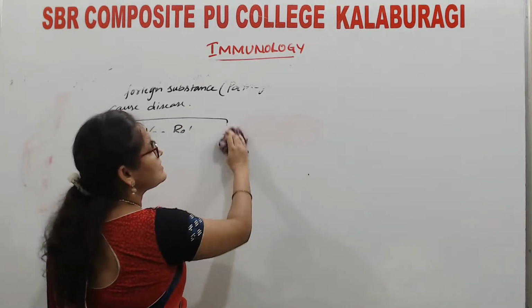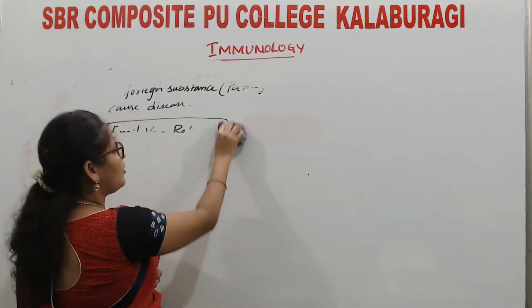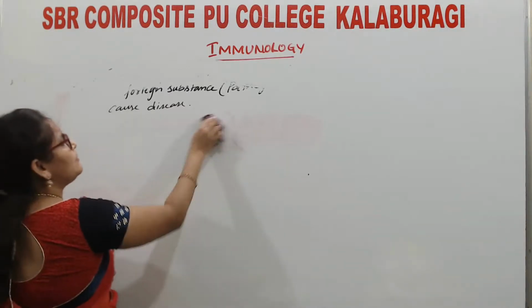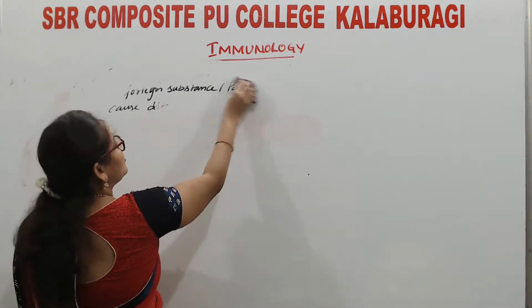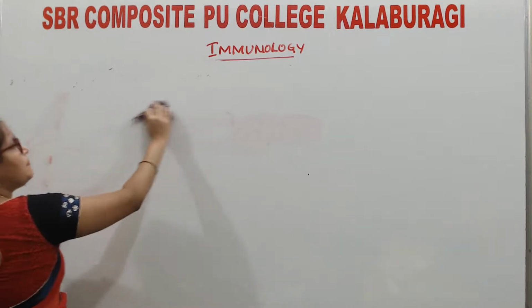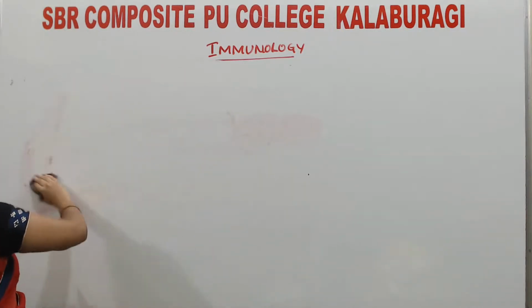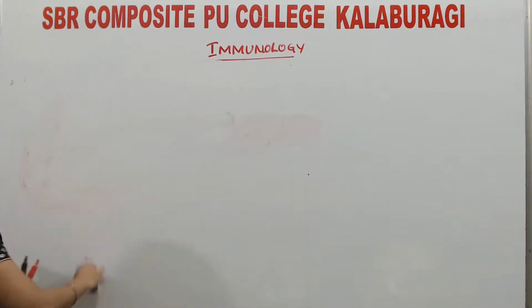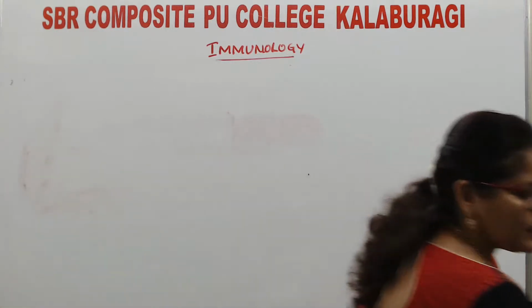Non-specific immunity is the generalized response of the body. It will be same for all kinds of pathogens. Whereas specific immunity is highly specific to a particular antigen or a particular pathogen.